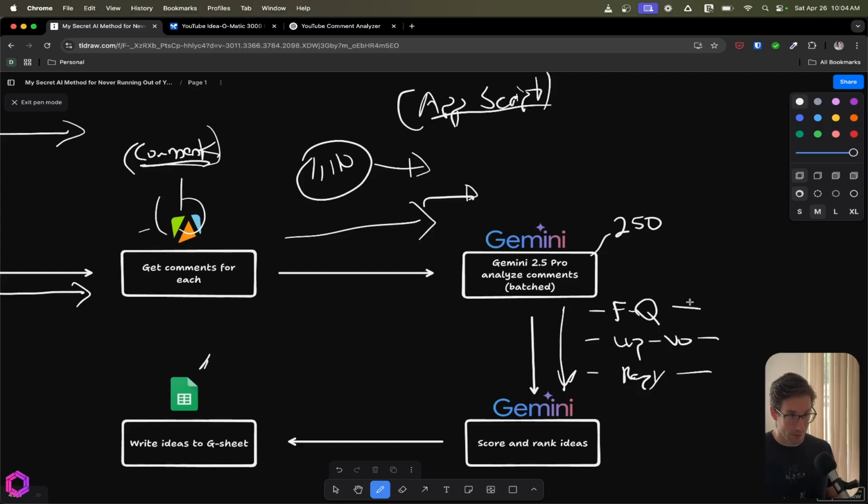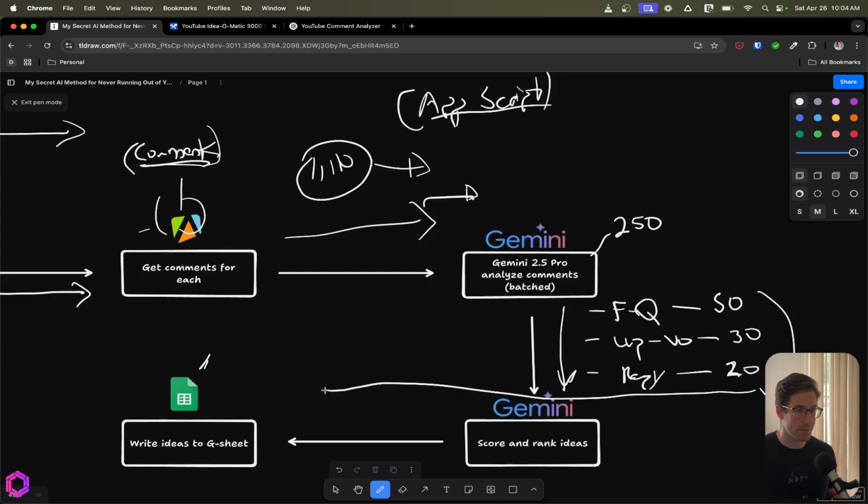And these are weighted differently. So I think it's like 50, 30, 20 is the weighting here. And all of these feed into a macro score that is then placed into Google Sheets. And that score is associated with the topic discussed, so a kind of summary of the topic, and then a title for the YouTube video idea, and then also the idea.